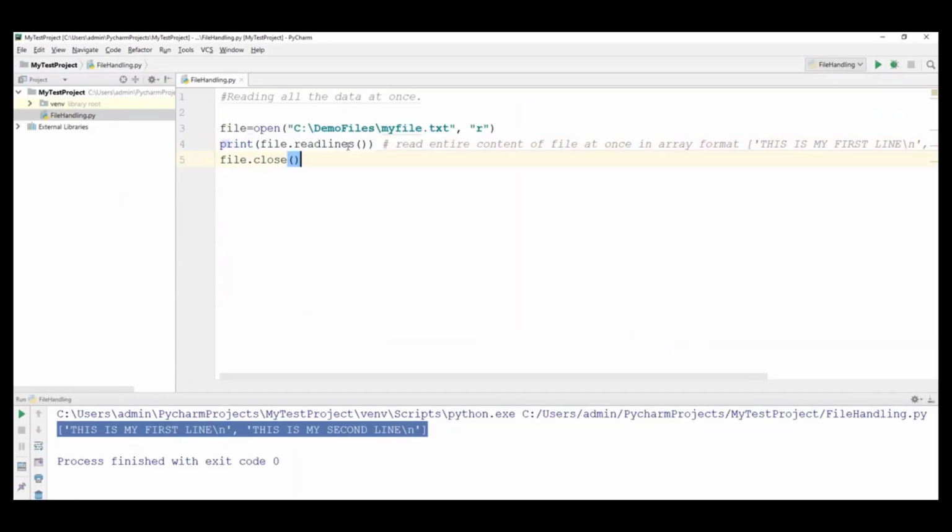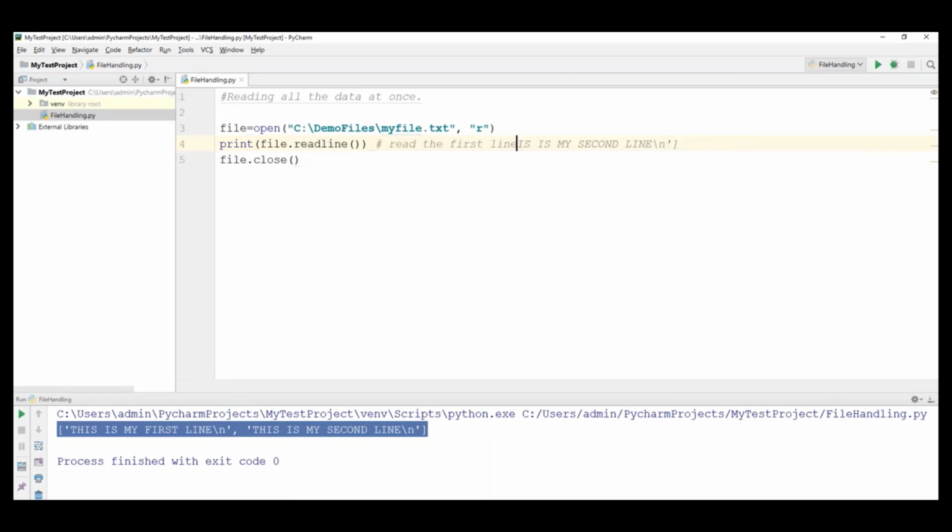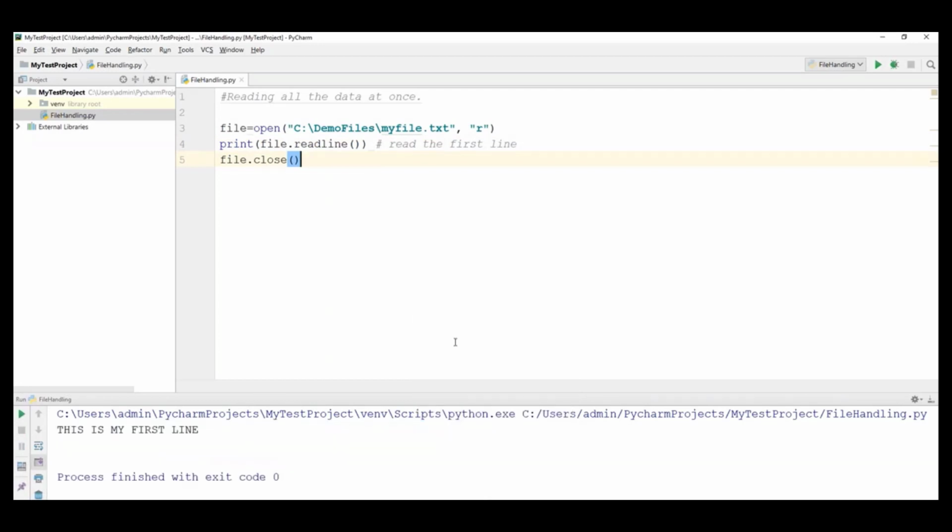Now go here, instead of readlines, let's say only readline. What this will do is it will read only the first line from the file. Now let's run this code. Now you can see we get only the first line from the file. So that's the readline function. The readline function will read only a single line.